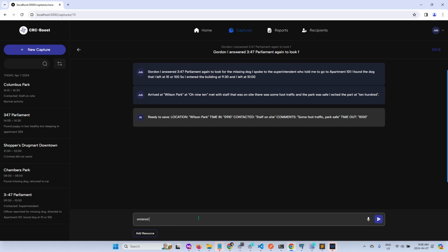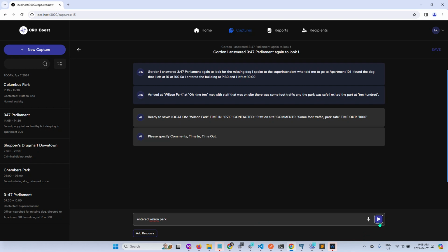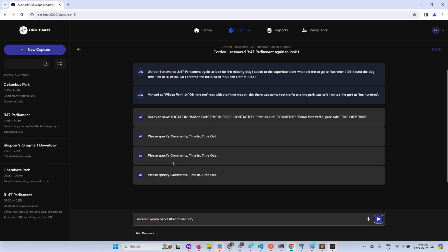entered Wilson Park. Okay, I'll show you the validation now. So if I just say entered Wilson Park and send it to the AI, it says please specify comments, time in and time out. Okay, and entered Wilson Park. Talk to, I don't know, security. Let's see. Okay, so still wants comments and time in, time out.